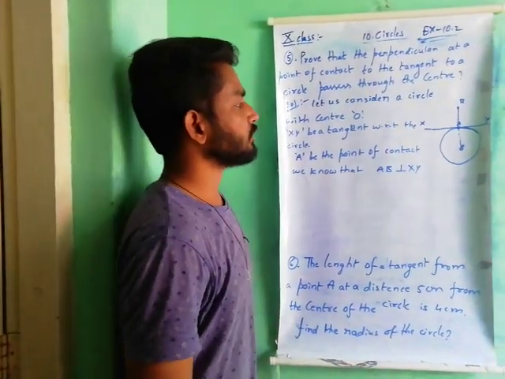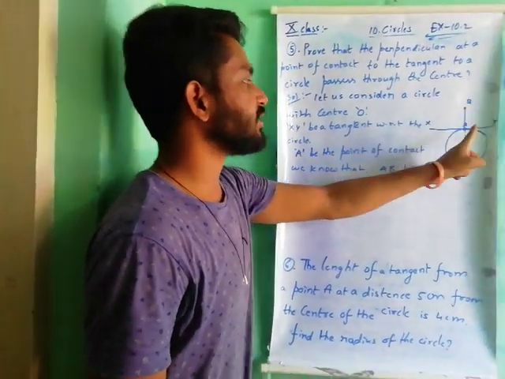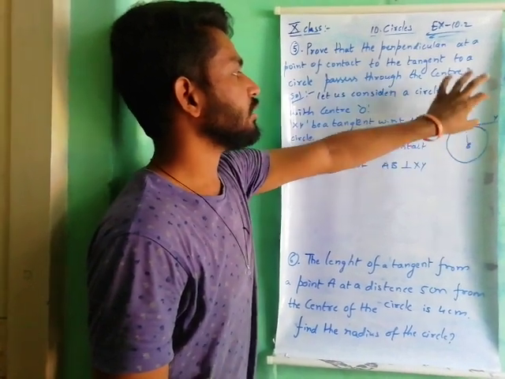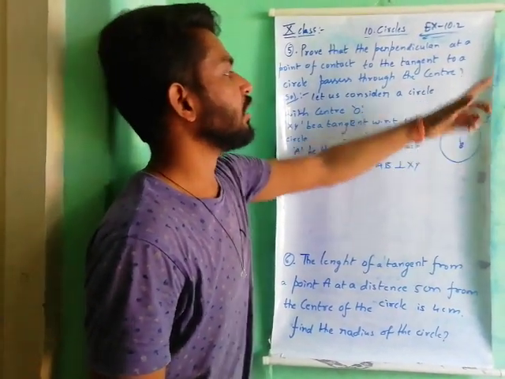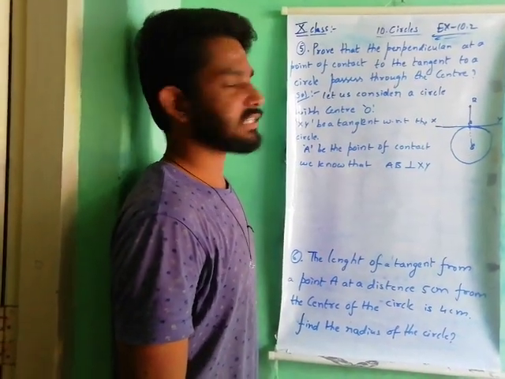Here the simple one: the circle with center O, XY be a tangent, A the point of contact. This AB is perpendicular to XY. We have to prove that this line is passing through the center O. Understand?